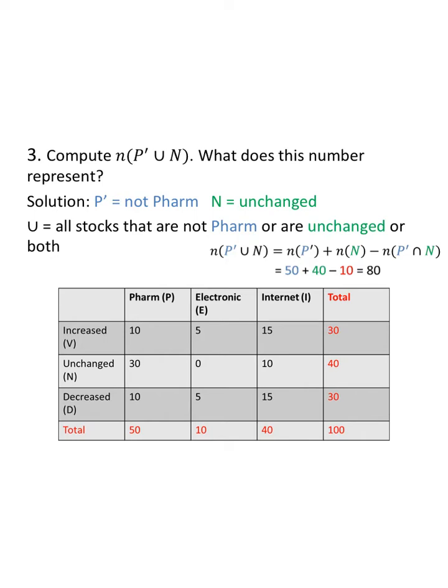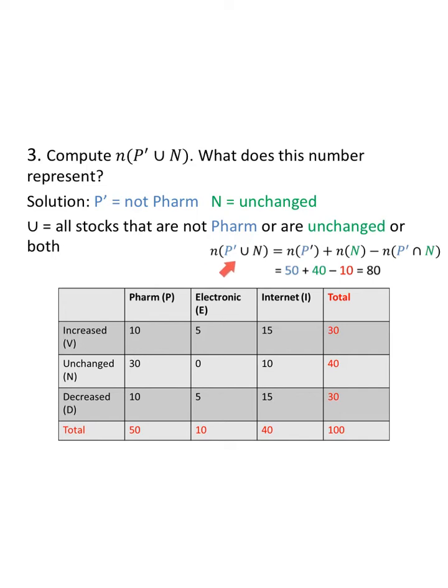We want to compute the number in P prime union N. What does this number represent? Well, let's break it apart. P prime: we find P, that's pharmaceuticals, so P prime is not pharmaceutical. N, not a pun, but close, N is unchanged. Union, that's all of this, all of that, or both. So the union is all stocks that are not pharmaceutical, or are unchanged, or both.